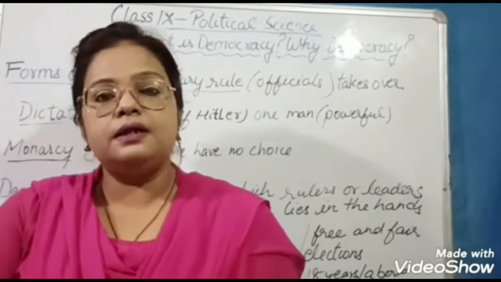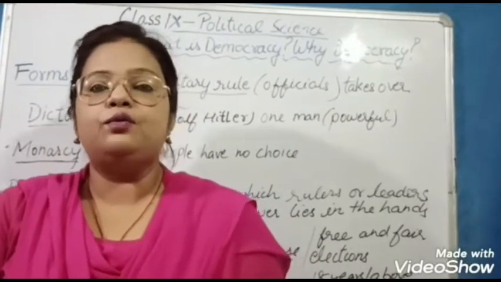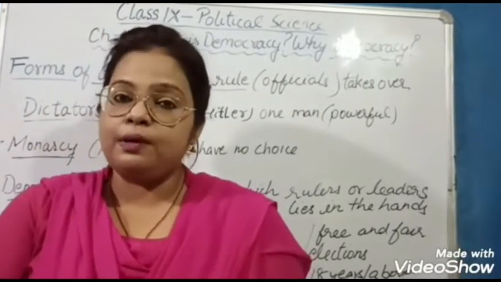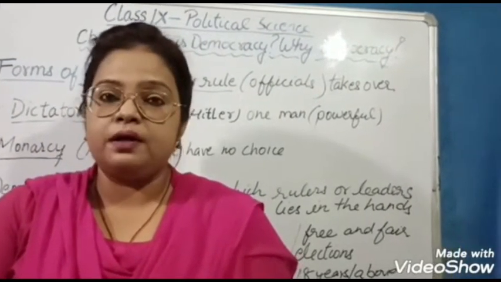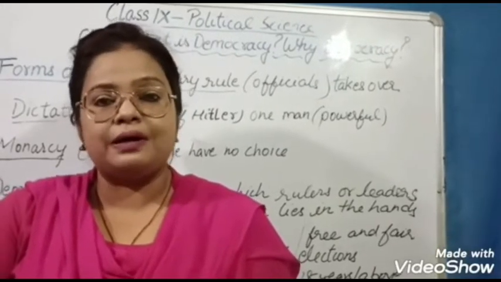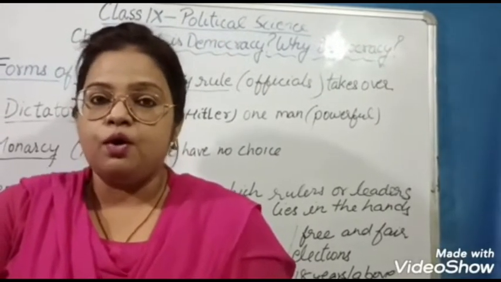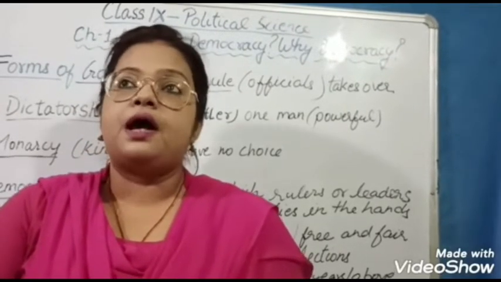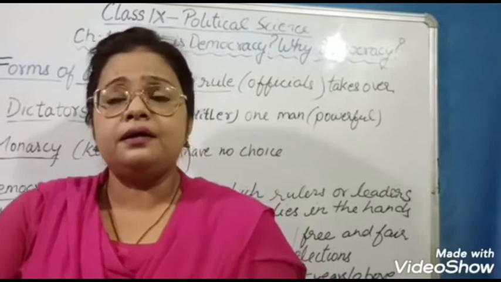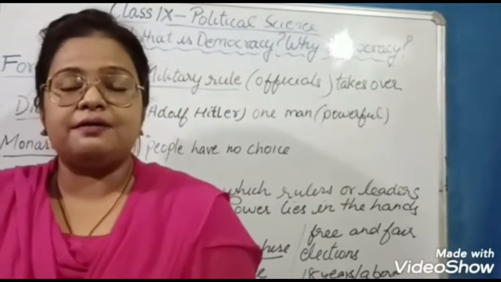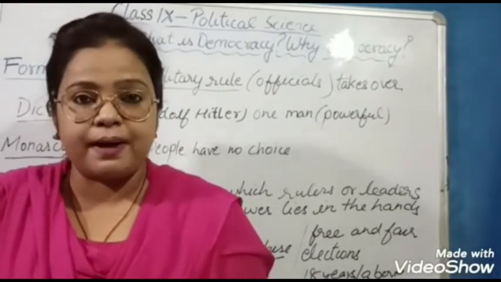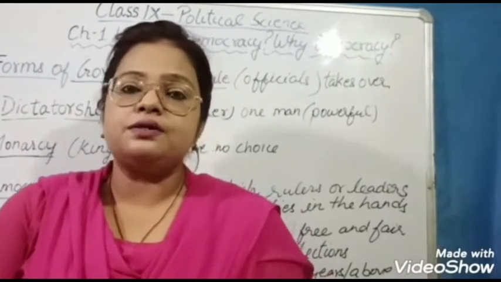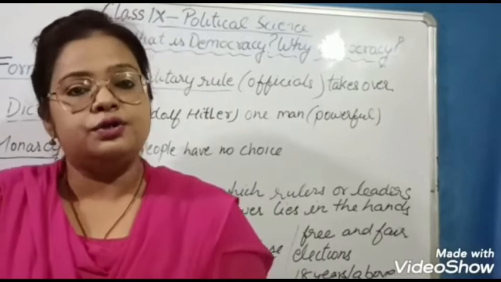Now children, in this chapter I will tell you and discuss the importance of democracy, non-democratic forms of government, democratic forms of government, what are the differences between them, and what that literally means with some examples. Then the definition of democracy, what are the features, what are the important aspects, why good points, advantages, bad points, that is all we will discuss in the chapter.